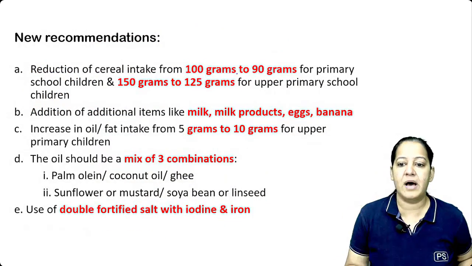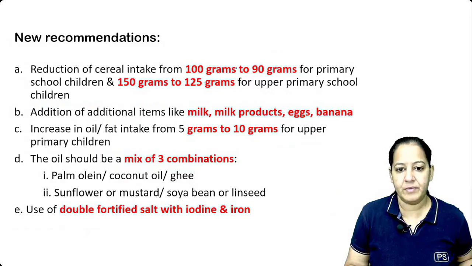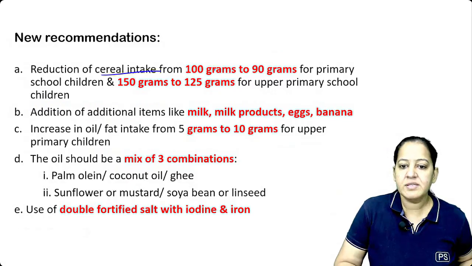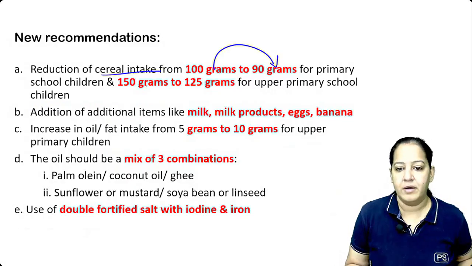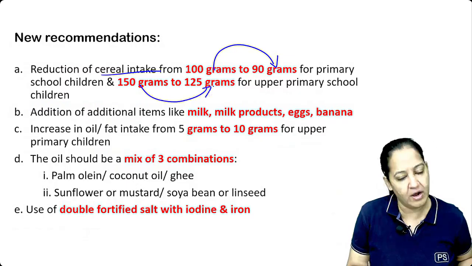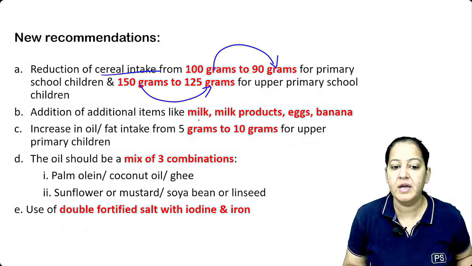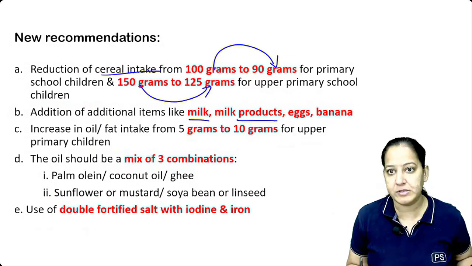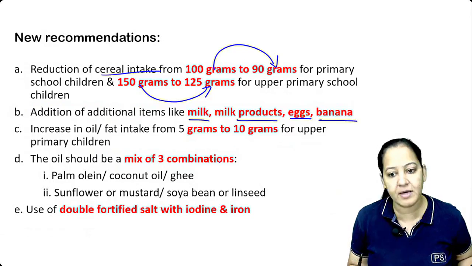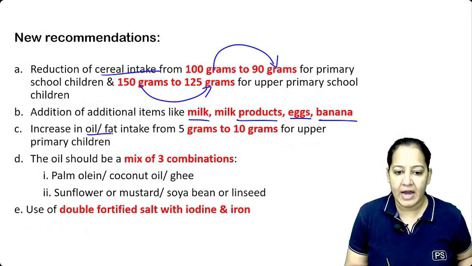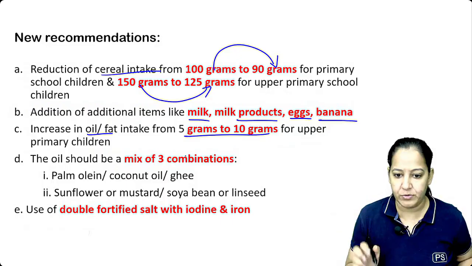The recommendations are to reduce the cereal intake from 100 gram to 90 gram, and from 150 to 125. They want to reduce the cereal intake, and addition of milk and milk products should also be there. Eggs should also be provided. Bananas should also be provided. And oil should be only 5 to 10 grams.